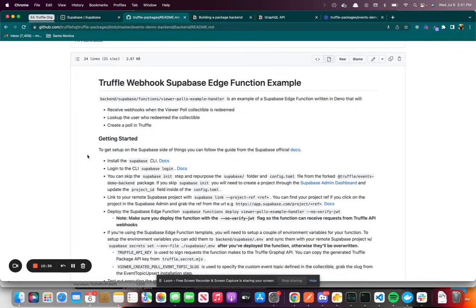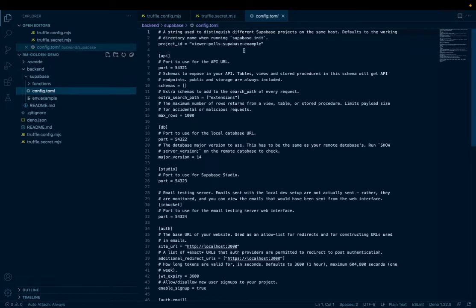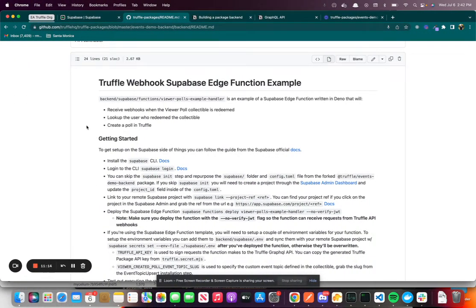Looking at this README, the first couple of steps talk about getting you set up with the Supabase CLI. Supabase has a CLI that lets you set up a local Supabase project, connect the local project with the remote one, deploy functions and set secrets. If you forked the event demo package that we're working through in the tutorial, the only thing that's going to be different is that instead of running supabase init, we have a config.toml file inside of our Supabase folder, and you're just going to update the project ID in there. So you can skip that if you forked the example package.